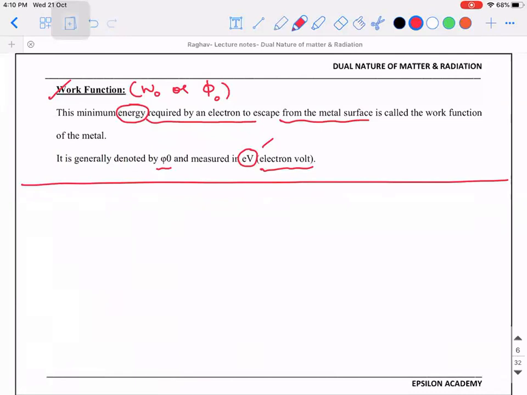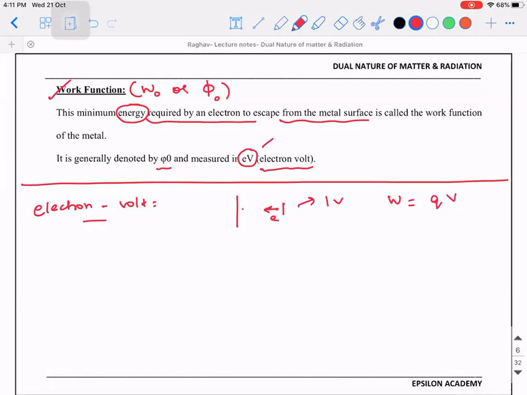So for that, we need to understand the definition, right? Can someone tell me if you know how you got it? So electron volt, right? If I have two plates which have a potential difference of 1 volt, and I keep an electron in between them, then what is the work done on the electron to move it from the negative to the positive plate? Work done is equal to charge multiplied with potential difference.